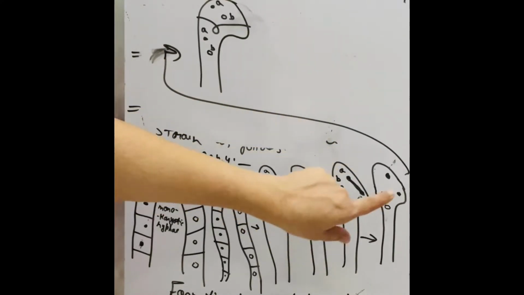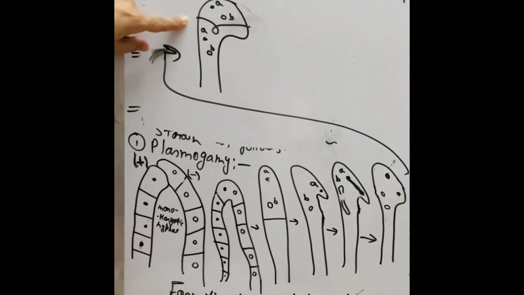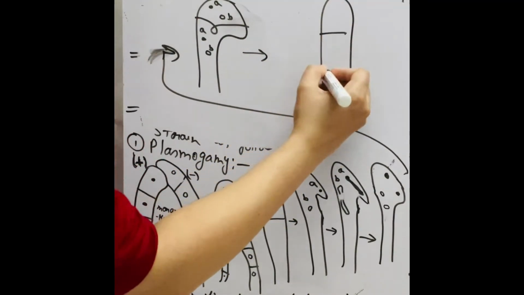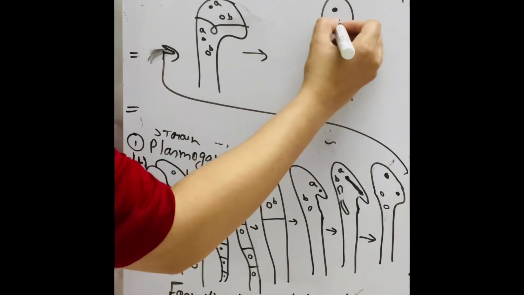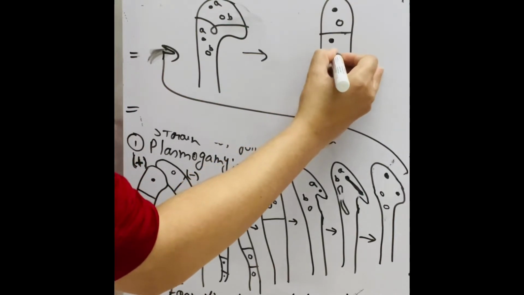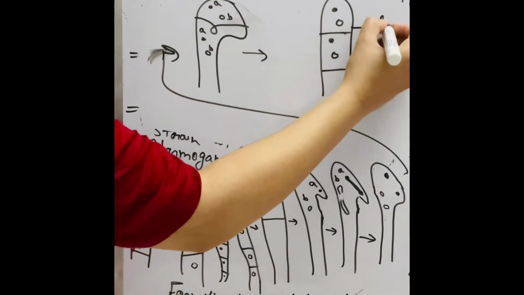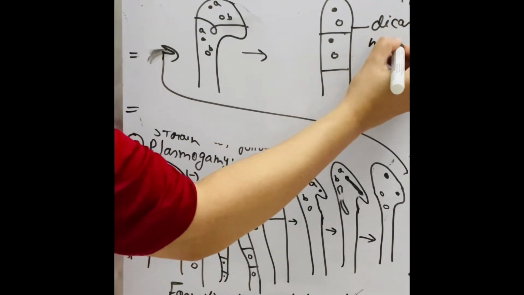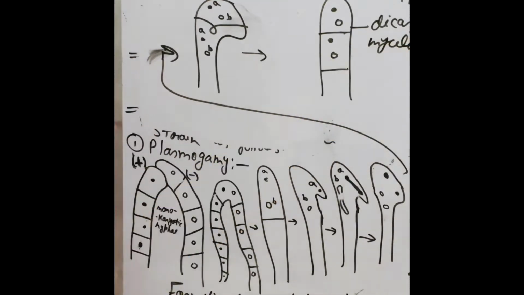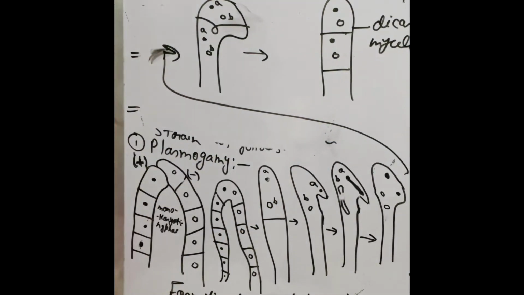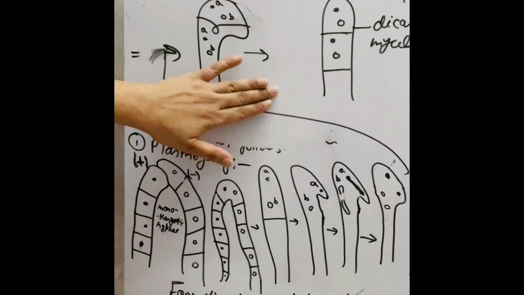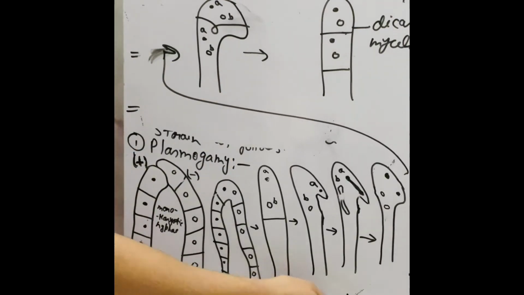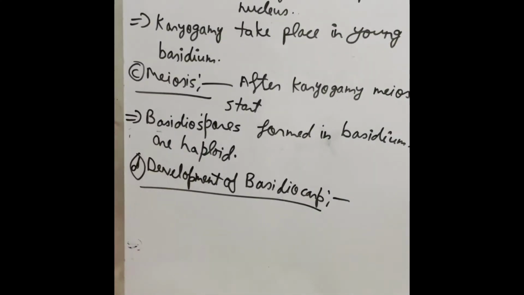After nuclear division, the cell starts dividing and they finally form dikaryotic mycelium. This is the method of formation of dikaryotic hyphae by clamp connection.